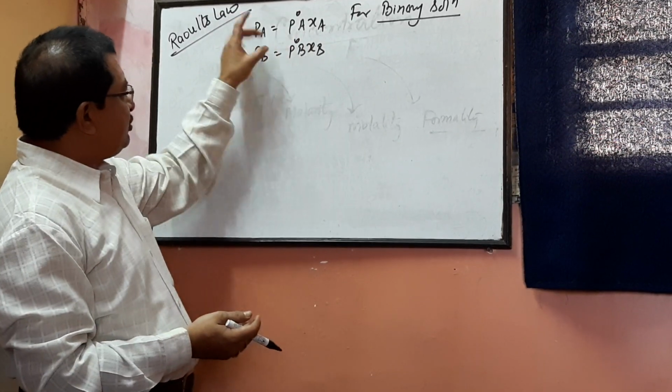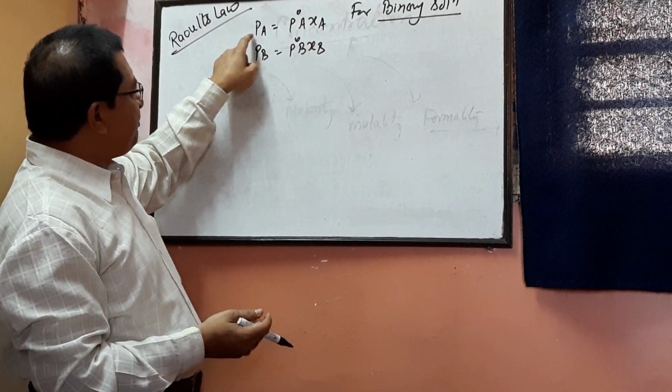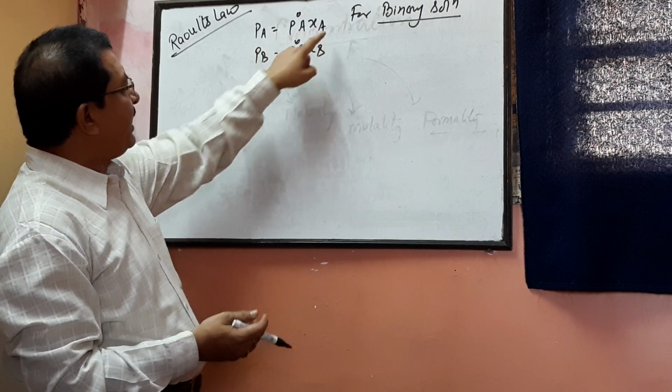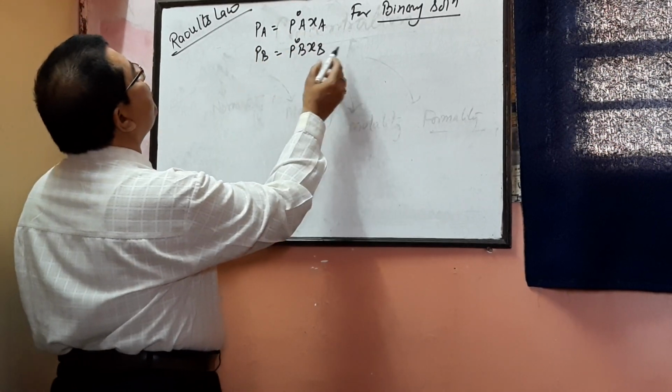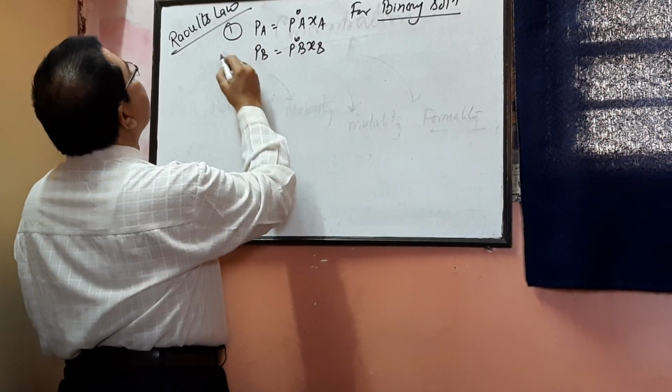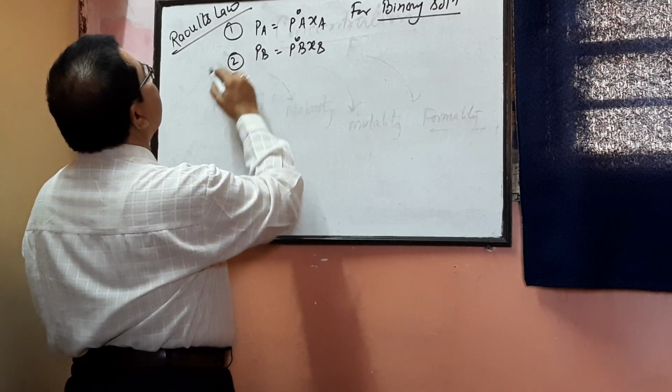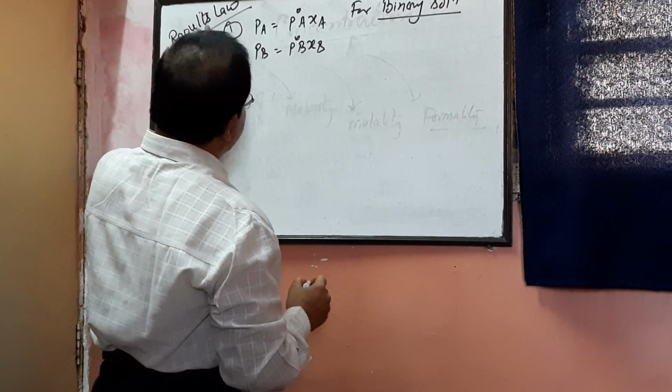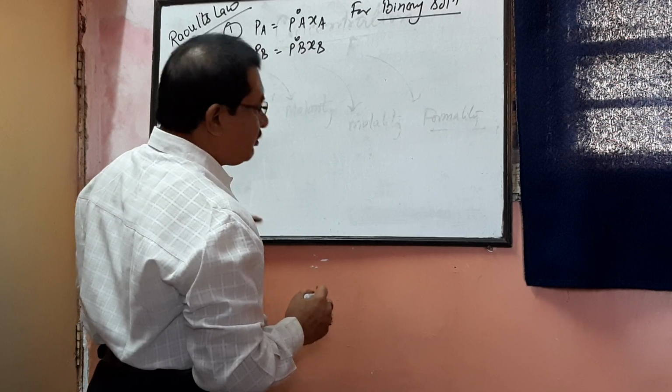Raoult says, this is your mathematical expression of Raoult's law, that PA equals P naught A XA and PB equals P naught B XB. Suppose the first relationship and the second relationship. The same Raoult's law says it.